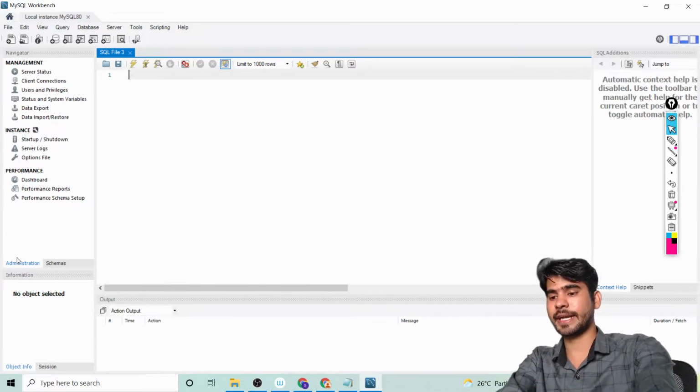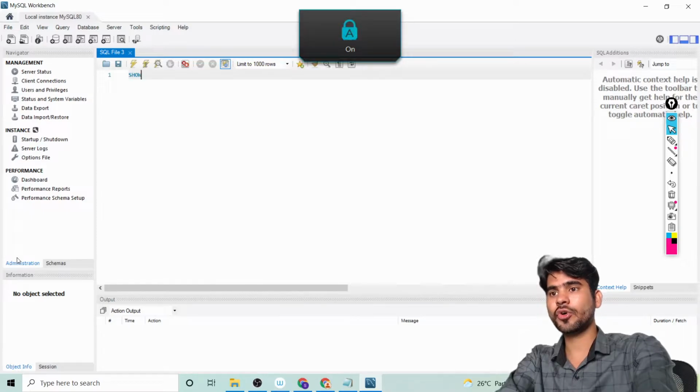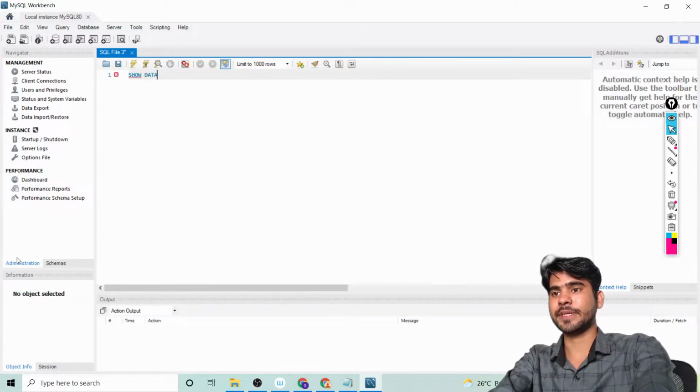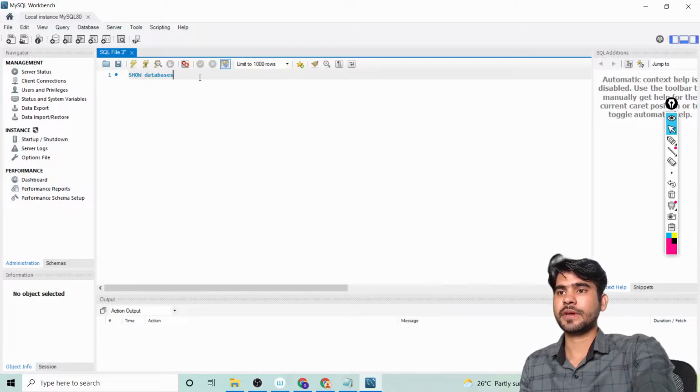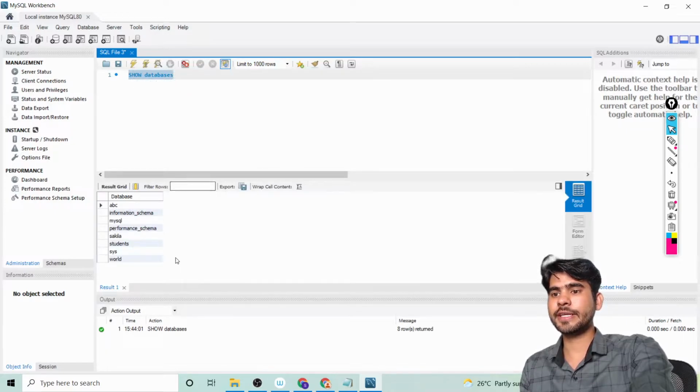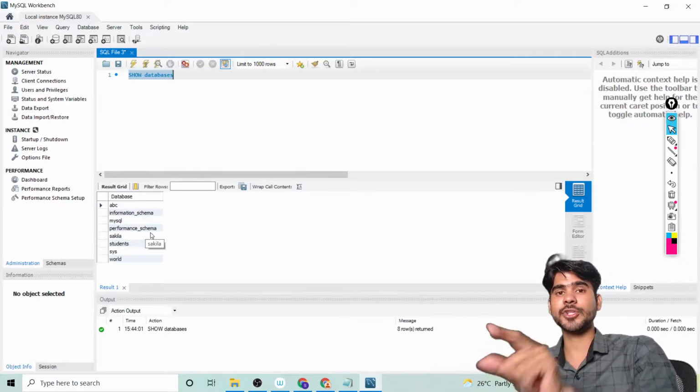For this you can write show databases. Let me select this one and then we can run it. Here we can see our output, the action output is show databases and it returned the output. Here you can see in total we have 8 databases in our SQL server.